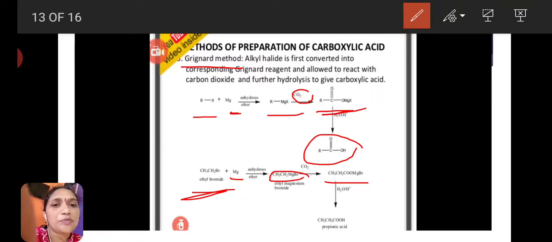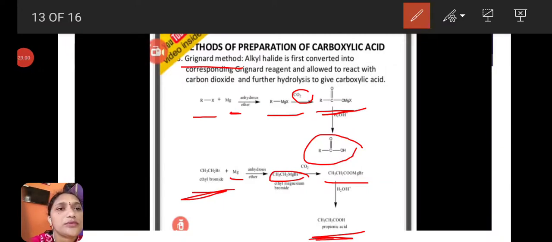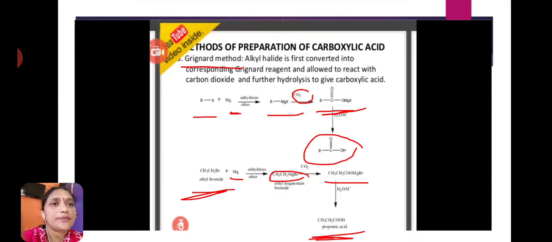This is an unstable reaction intermediate. This intermediate undergoes hydrolysis with water and gives propanoic acid, CH3CH2COOH. This is the Grignard method of preparation of carboxylic acids.